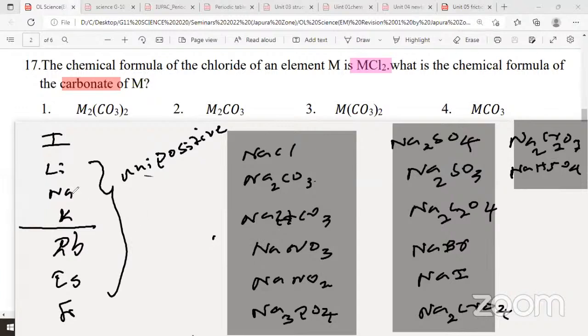What are the things to remember? Group 1 metals, all are ionic. Compounds of group 1 metals are ionic, except hydrogen, and they don't form colored compounds, and they are completely soluble in water. Any compound of a group 1 metal is completely soluble in water. They don't form colored solutions, and they are ionic. They have high melting and boiling points. They are completely water soluble and form homogeneous mixtures.